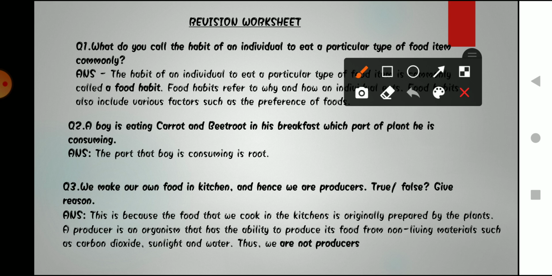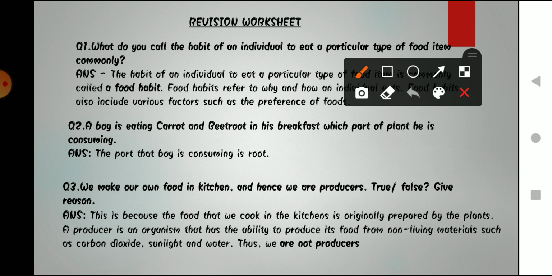We are also preparing our food, so we are also producers. But no. So the question is: we make our own food in the kitchen, and hence we are producers. According to you, is this statement true or false? If yes, then why? If no, then why? The answer to this question I have already discussed with you in our Zoom session also, that we are not producers.